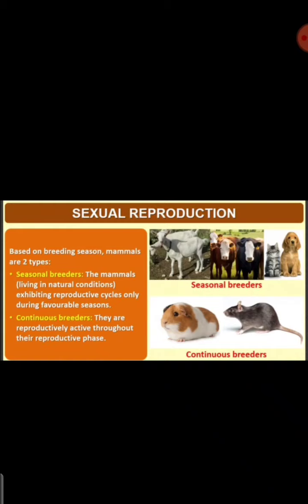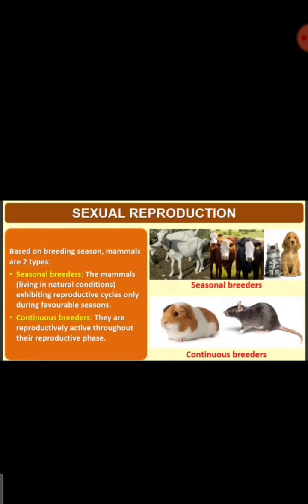Do we have any season like that? From April to June only, the females are ready to conceive or give birth? Nothing like that in human beings, right? Throughout the year, any time when the egg is fertilized, they can breed. That means they can give birth.